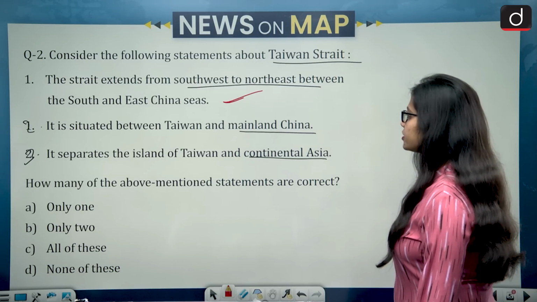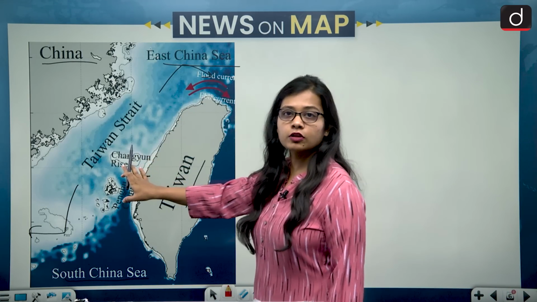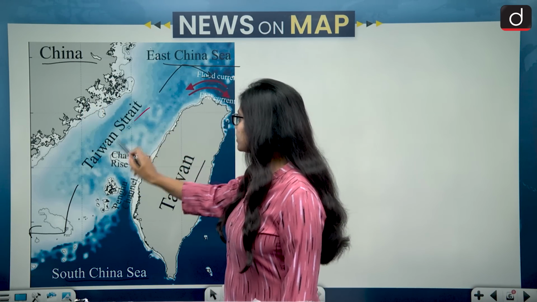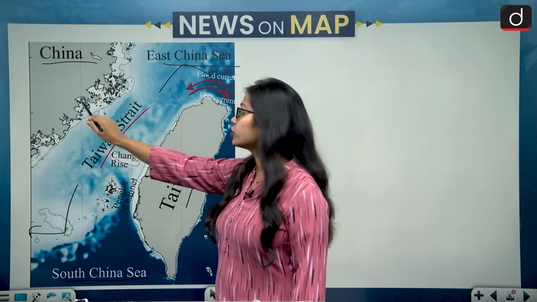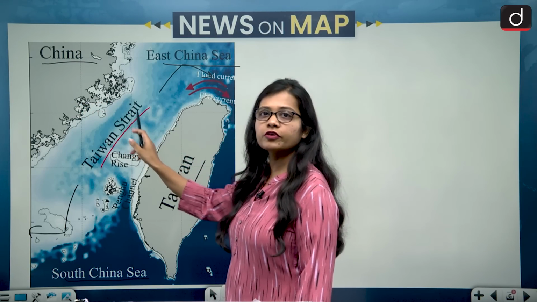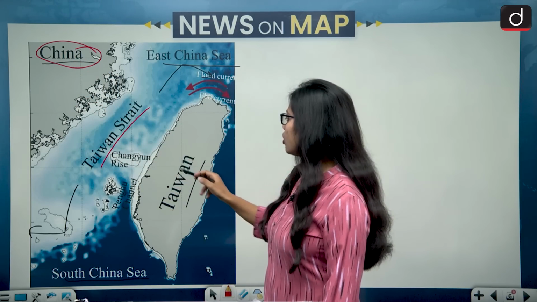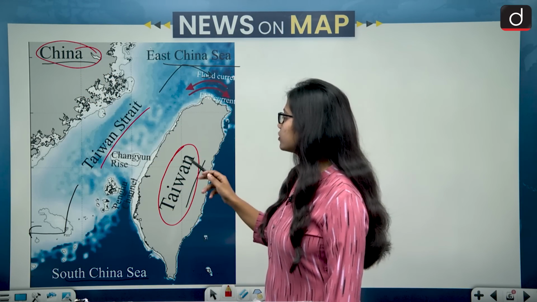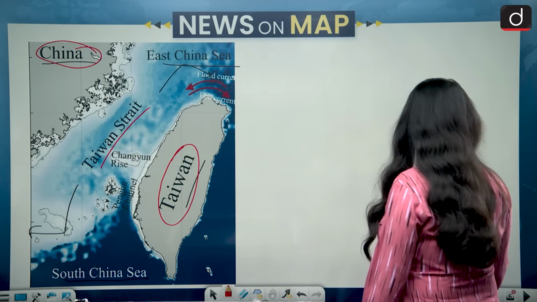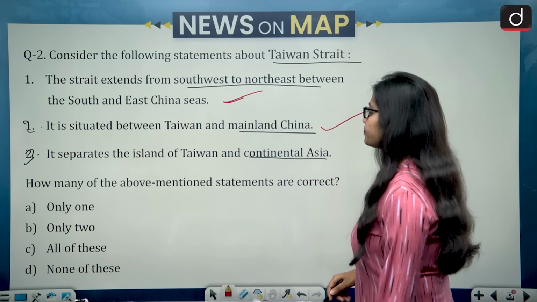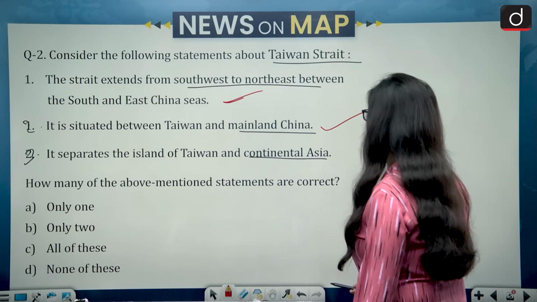Now second statement is, it is situated between Taiwan and mainland China. So this statement is also correct because see, this is Taiwan Strait, and on the western side of Taiwan Strait lies China, and then on the other side it lies Taiwan. So Taiwan Strait is between China and Taiwan. So second statement also becomes correct, while third statement says it separates the island of Taiwan and continental Asia.